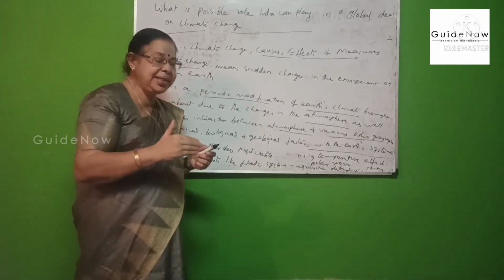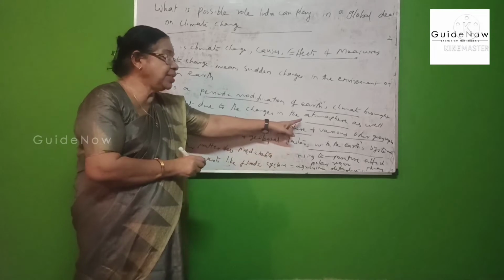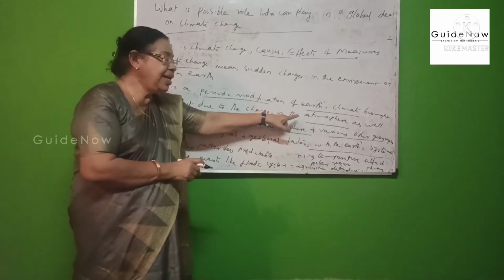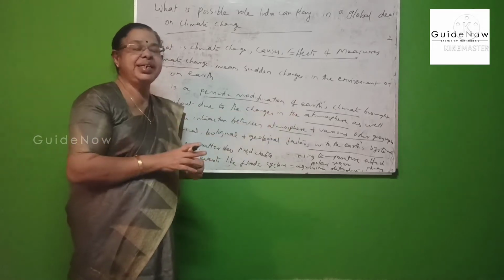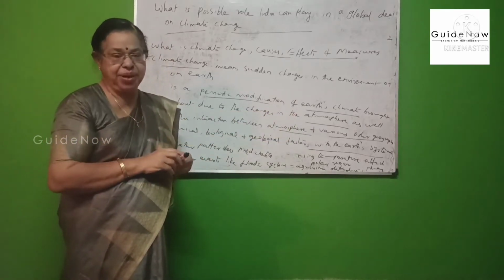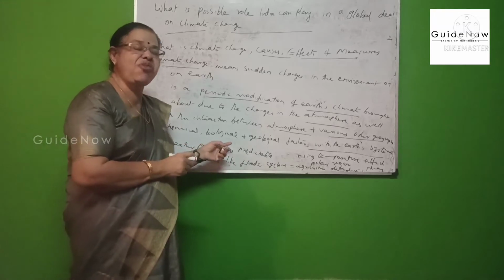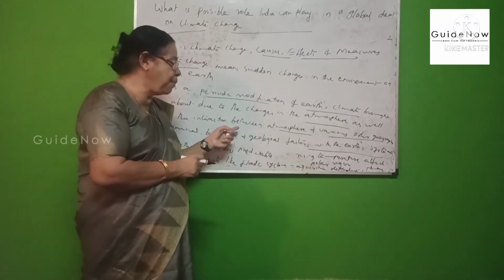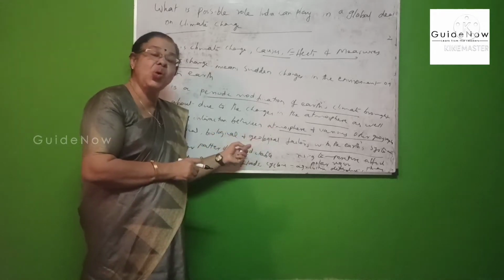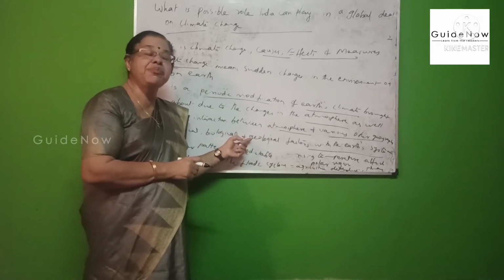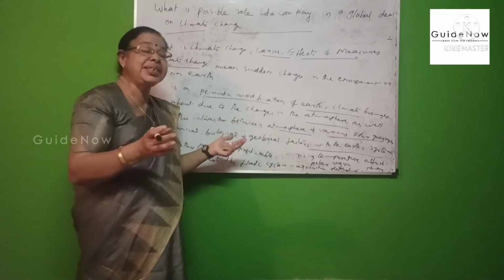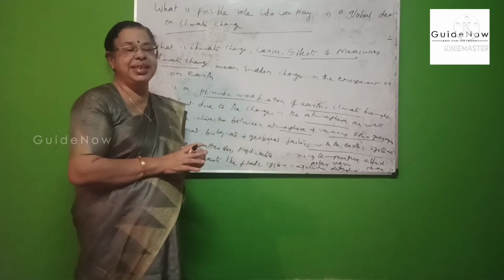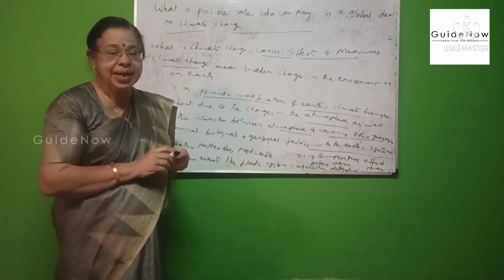Any atmospheric change creates change in the climate. Not only this, factors like geological, geographical and biological factors also influence our atmosphere. So the interaction between atmosphere and these factors creates change in the climate. That is an important definition.